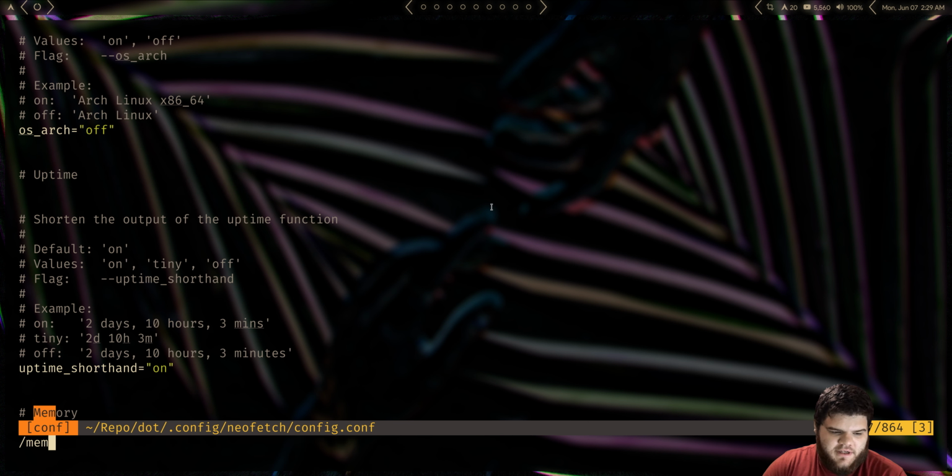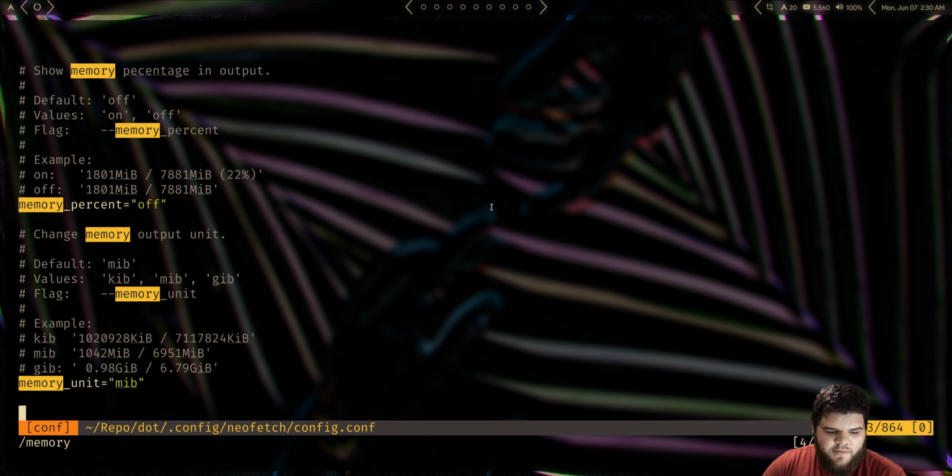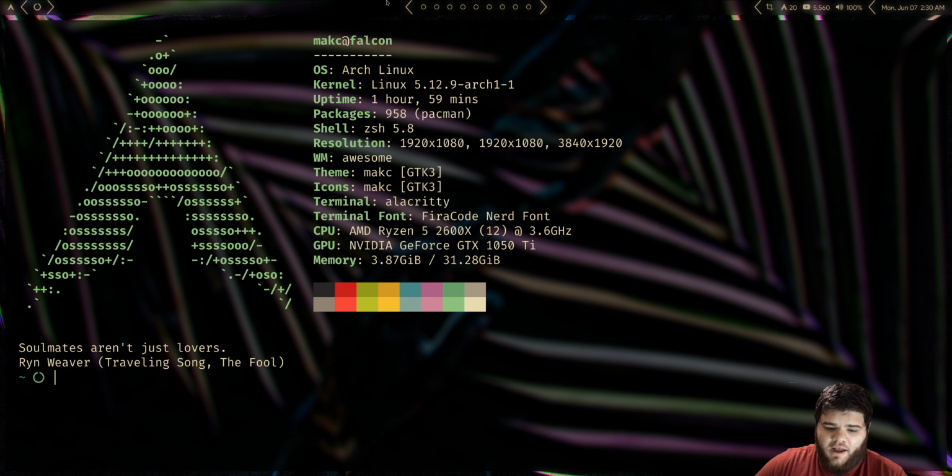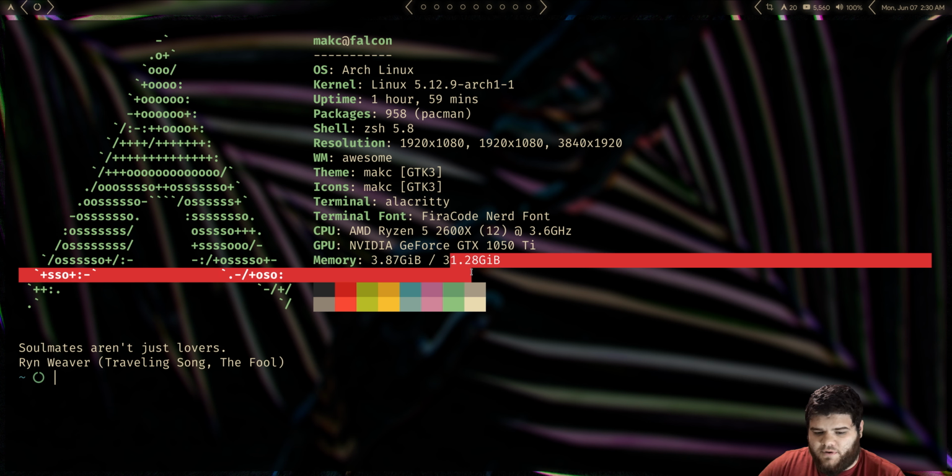What I'm really looking for is memory here. It looks like underneath memory, we've got a few different options. Right down here at the bottom, I think is what I'm going to want. Memory unit, we can change it from megabytes to gigabytes. And if I go ahead and run fetch again, okay, now it's telling us we've got 31.28 gigabytes.